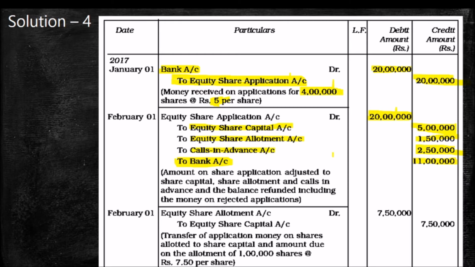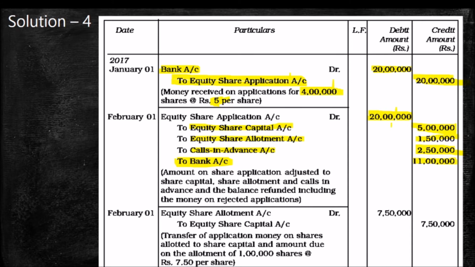The maximum amount we can adjust from the excess application money at the time of calls in advance is 20,000 into first call money plus second call money. That means 20,000 into 12.50. That is written here 2,50,000.